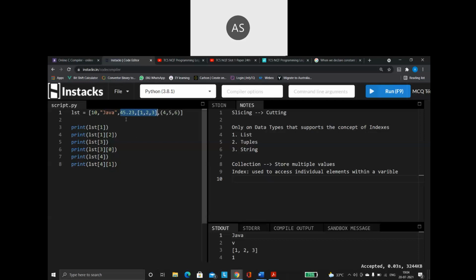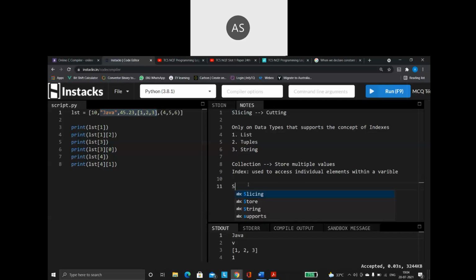One is I can do individually. I can say this, I can say then this. But suppose if I want these three, then again I have to individually say this, then this, then this. Why to waste? So for that reason only, we are going to go for the concept of slicing.